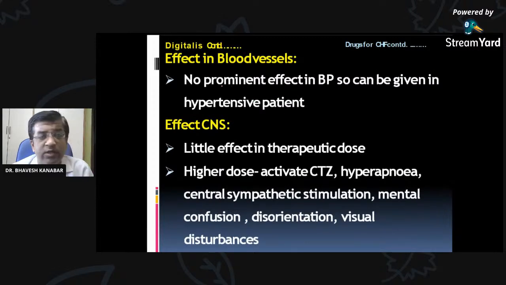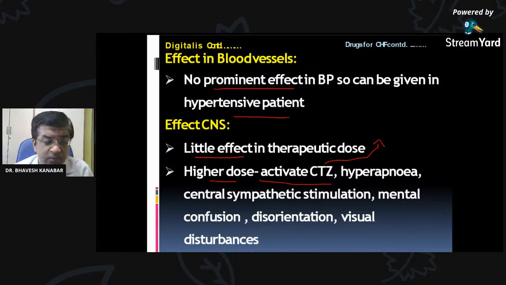Effect on blood vessel: there is no prominent effect on the blood pressure, so it can be given in hypertensive patients. Effect on CNS: there is little effect on the CNS at therapeutic dose, but a higher dose can activate the chemoreceptor trigger zone. And what happens due to activation of the chemoreceptor trigger zone? If you remember, CTZ, chemoreceptor trigger zone. If it is activated, what is the effect? It is considered a side effect actually.